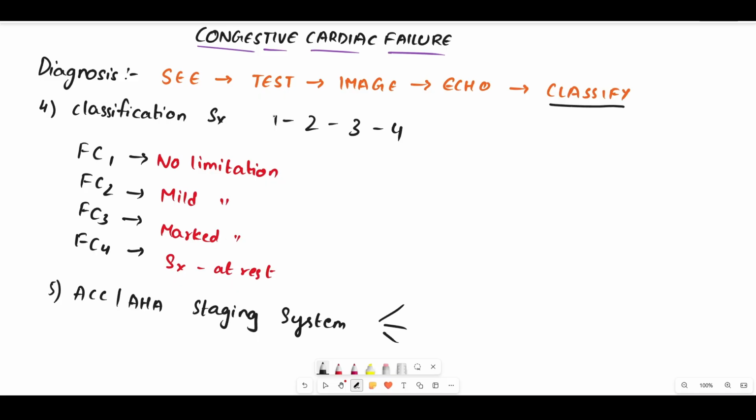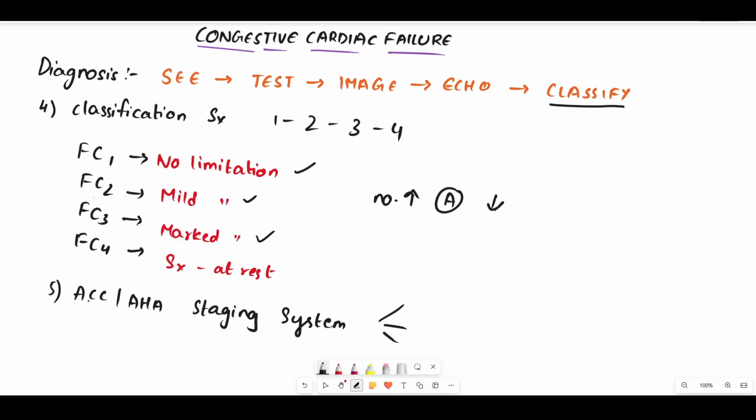Classification of symptoms will be done based on four different functional classes. Functional class 1 has no limitation. Functional class 2 has mild limitation. Functional class 3 has marked limitation. Functional class 4 has the symptoms at rest. So simply you need to remember, as the number increases, the activity reduces.